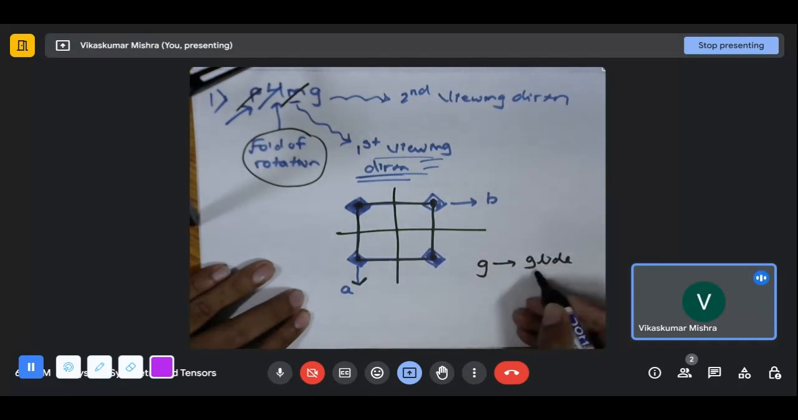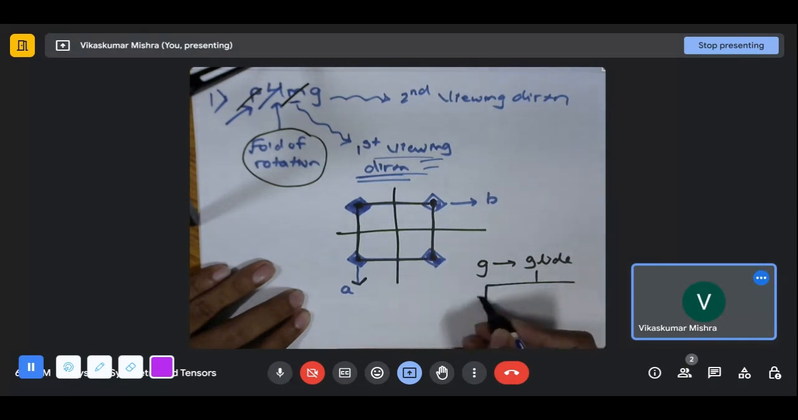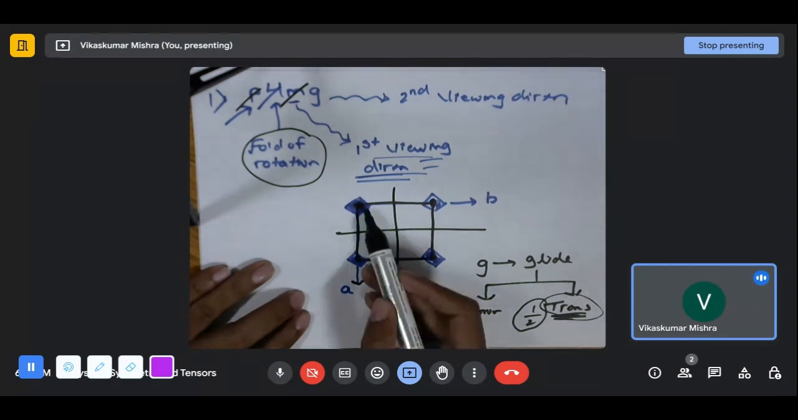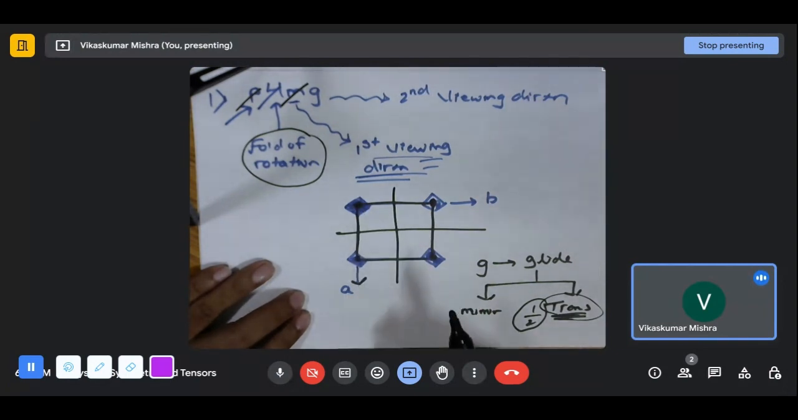And we know glide is made up of two parts. It's a mirror followed by a translation. But the translation by what? Translation by the amount of half. Half of what? Half of the viewing direction. The translation is half of the viewing direction. So if my viewing direction is something like, let us say, a, my translation will be a by 2.